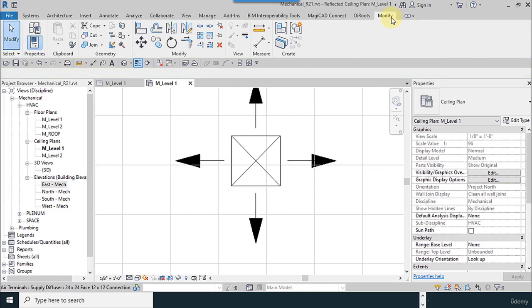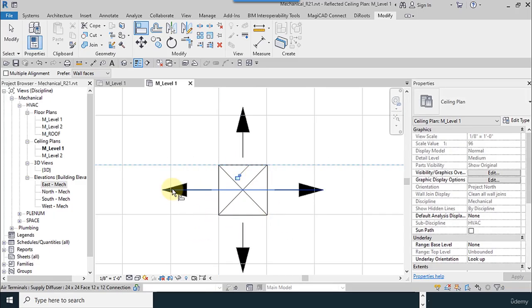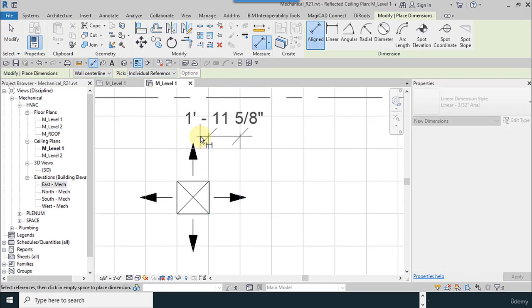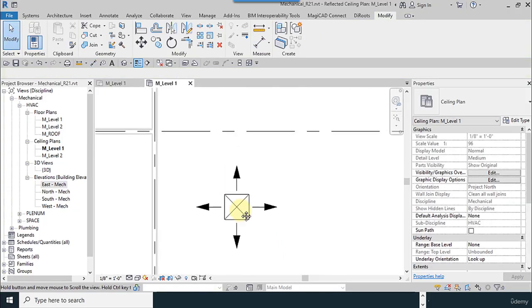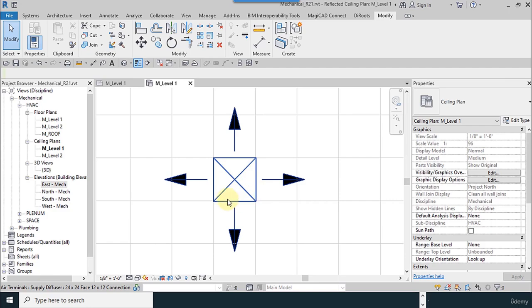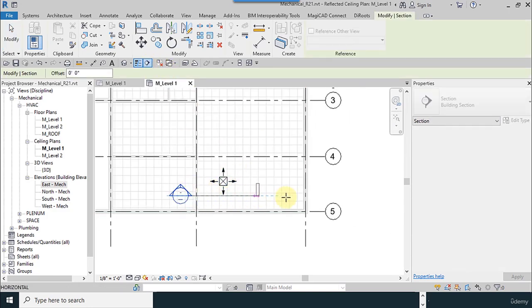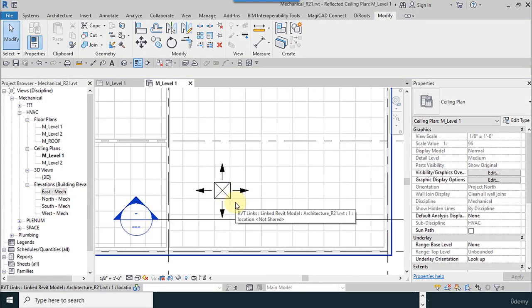For modifying these, we go to the align, and firstly I select the main line and the secondary line very easily, and the size of our tiles is 24 by 24. I create a section plane here. This is one type of our diffuser.